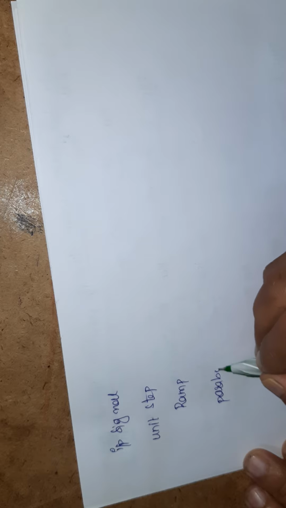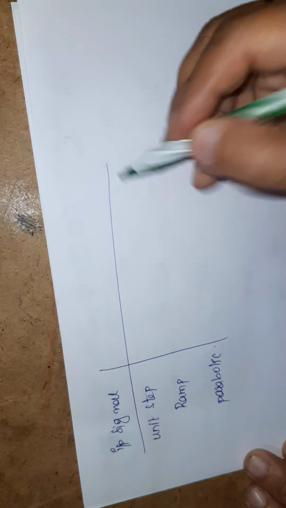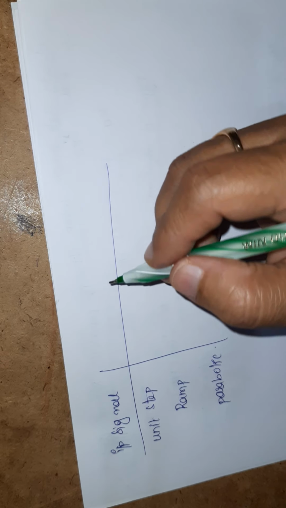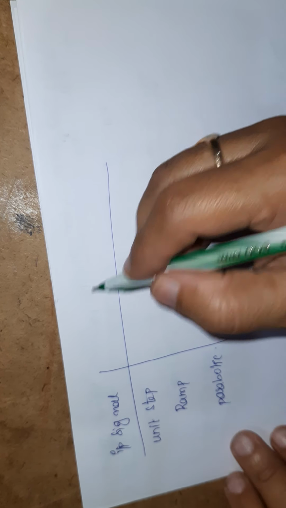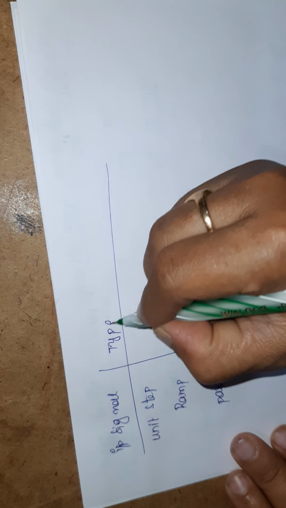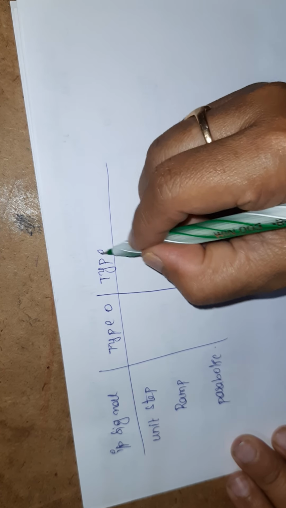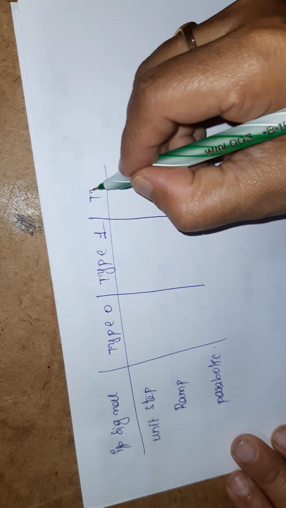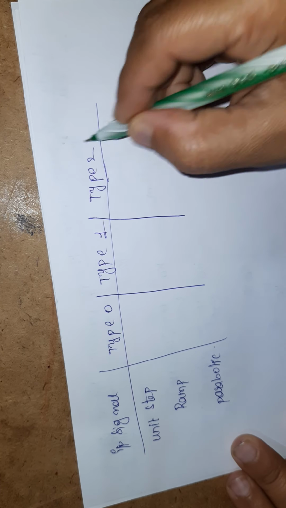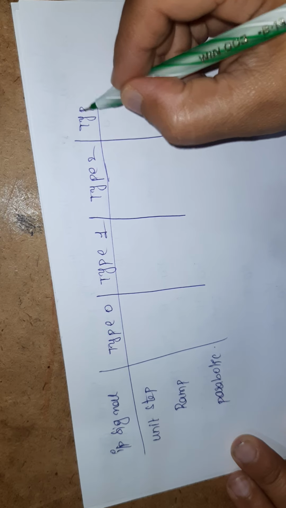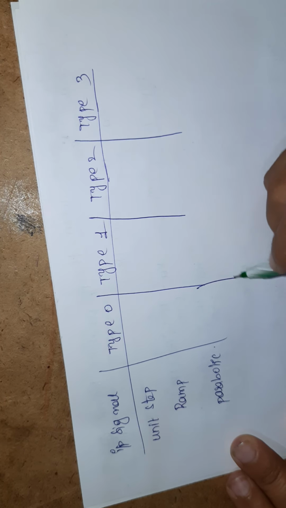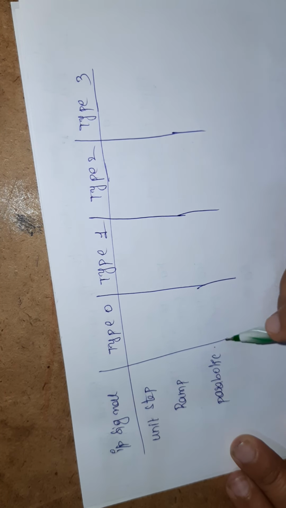Unit step, ramp and parabolic. Now for type 0, type 1, type 2 and type 3.